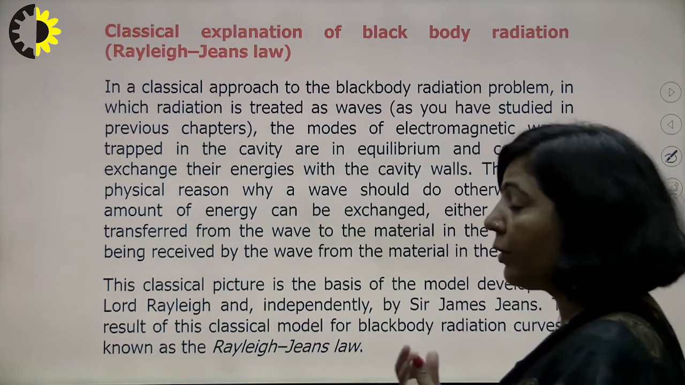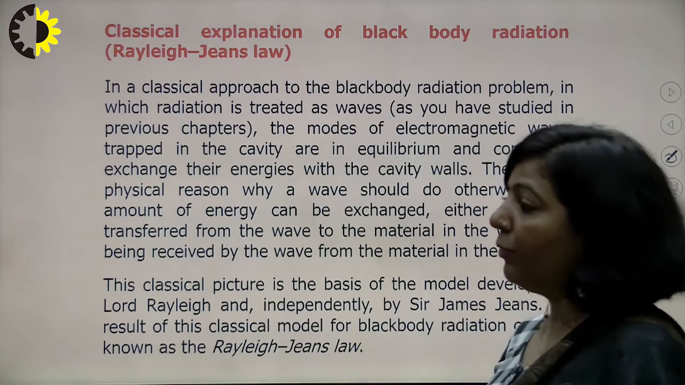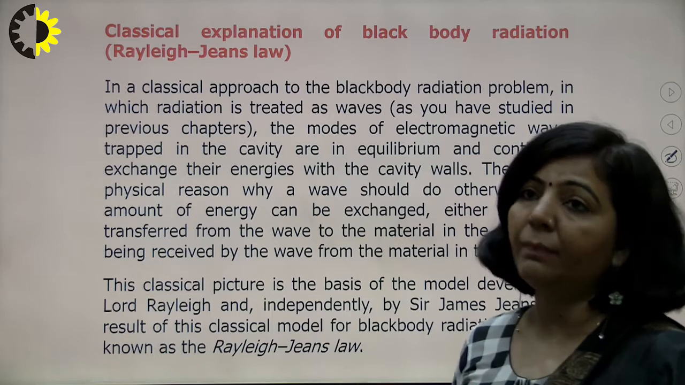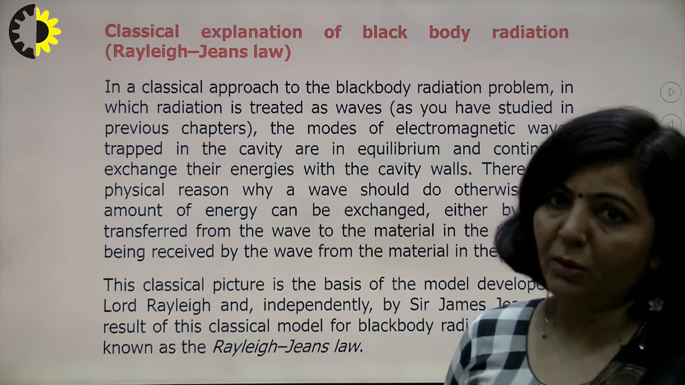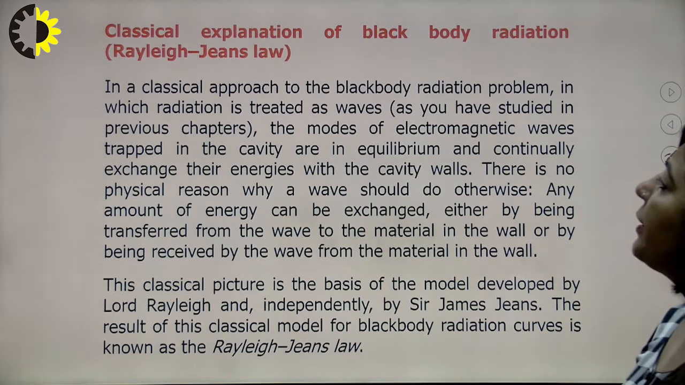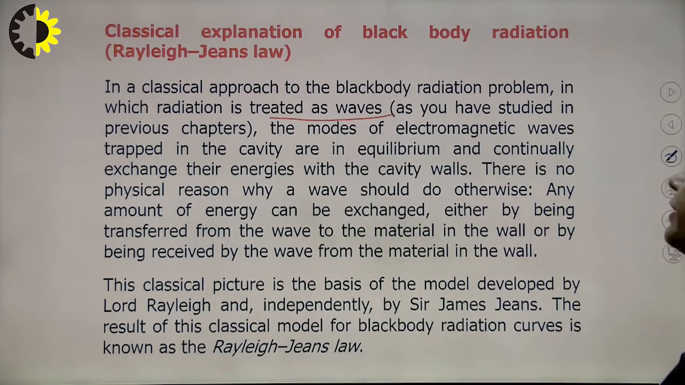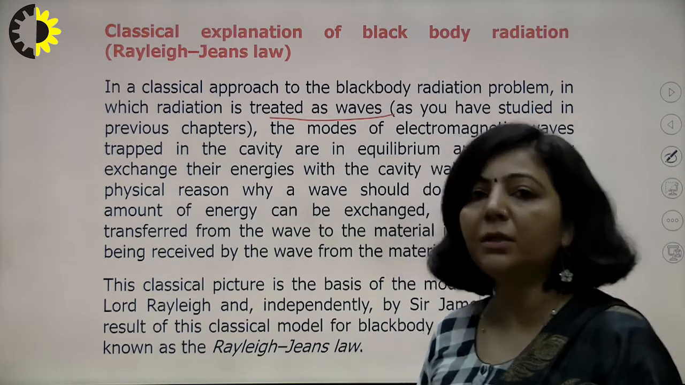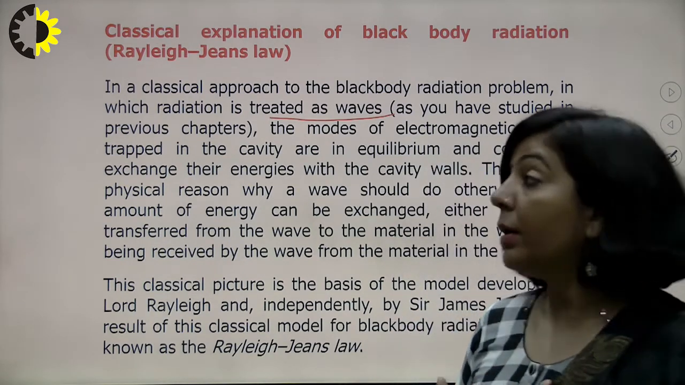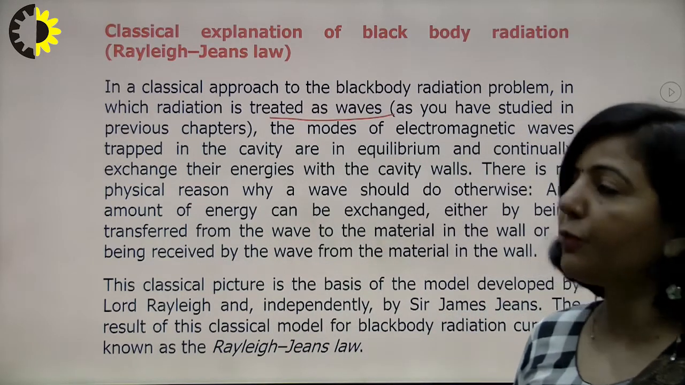But before moving on to that topic, first we have to understand what were the failures or negative results of this classical theory for the black body radiation spectrum. So in a classical approach to the black body radiation problem, in which radiation is treated as a wave, the modes of electromagnetic wave trapped in the cavity are in equilibrium and continuously exchange their energy with the cavity walls. So that was the main assumption according to classical theory, that there is a continuous exchange of energy with that cavity radiator.